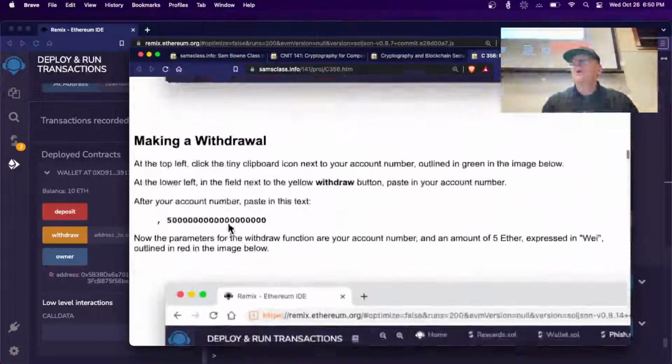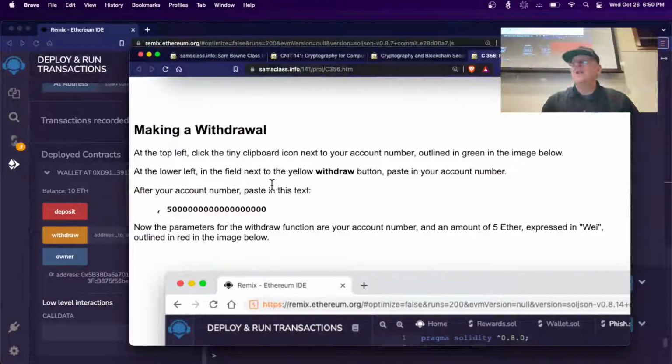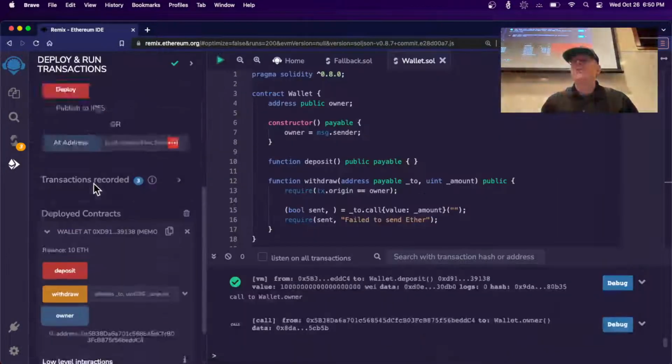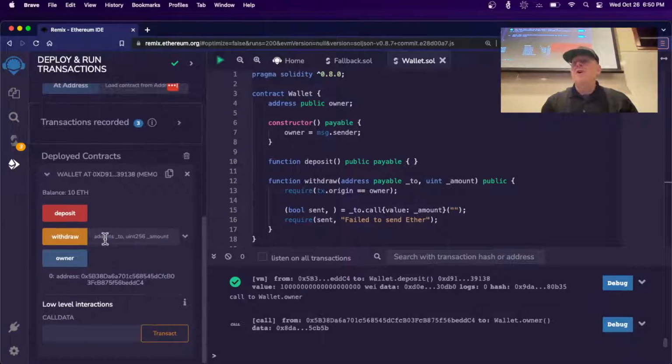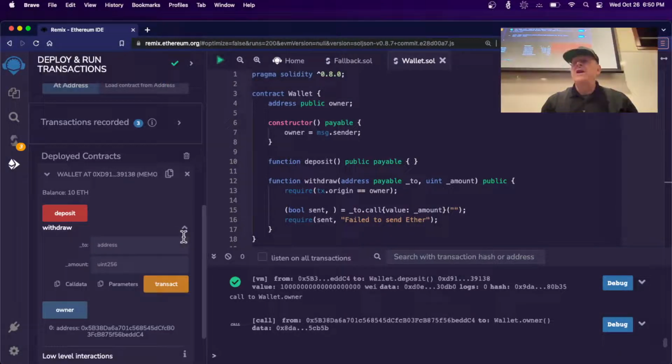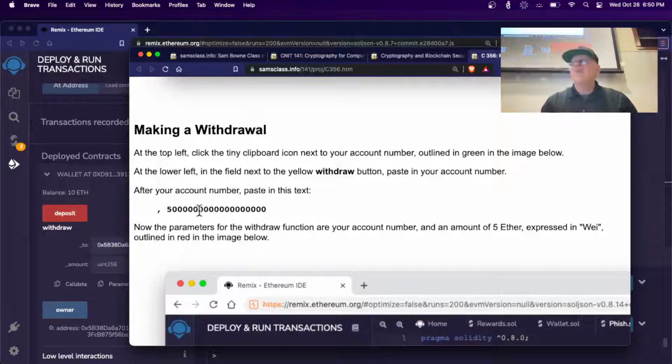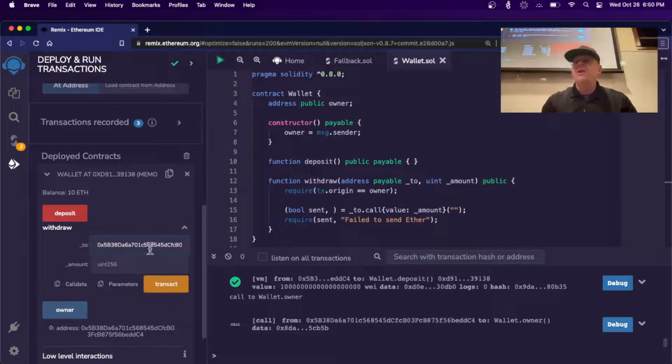All right. Now we can make a withdrawal. If you do that, you're going to have to copy your account number and then add this garbage. So let's go here, copy your account number, go to withdraw, and I could go down here and put them in separate boxes. I think that's the easier thing to do. I could put them all with a comma separating in the first box, but I'm just going to put them in the second box so they're separate. All right, there we are.